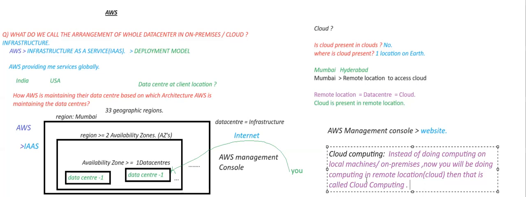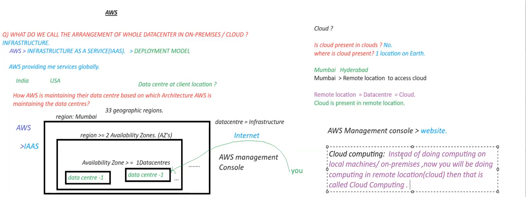So now you understood what cloud computing is as well, and you have an idea of what the cloud is. Cloud is nothing but a data center, or else you can say a remote location. How do you access it, sir? By using the internet. How can you create and manage your servers in the cloud? By using the AWS management console. What is this AWS management console, sir? It's nothing but a website.